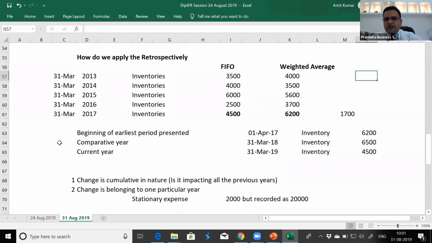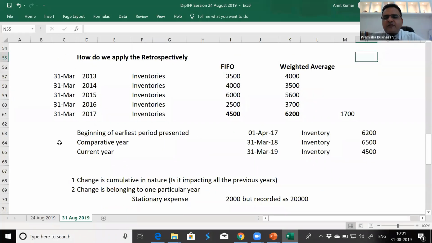I purposely wrote it because that's the common mistake which I've been noticing for many years. When I say cumulative effect, the difference of each year is taken and it doesn't match sometimes. By chance, in some of my sessions, it matched, but the confusion remained. So I did it again so that there is clarity in your thought that cumulative effect means we are recalculating as if we have been doing since beginning. Is this clear?